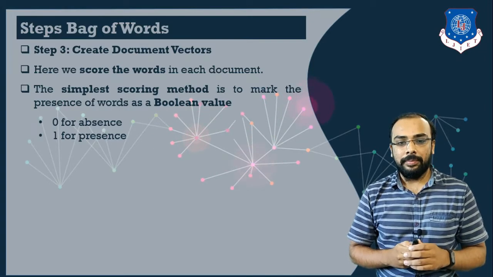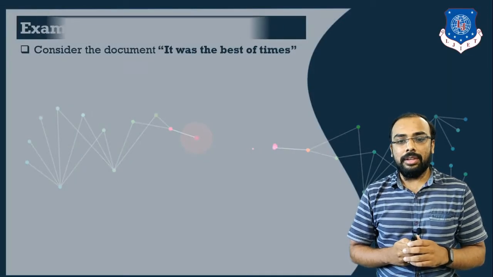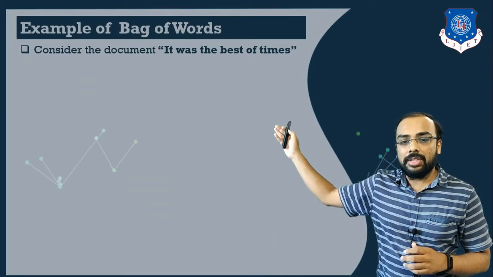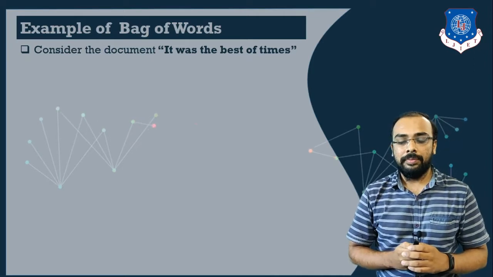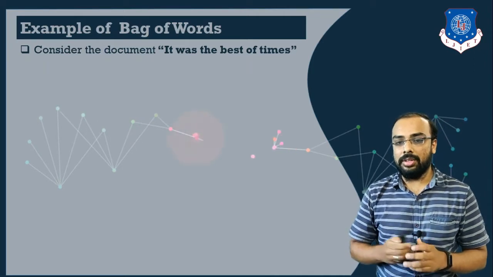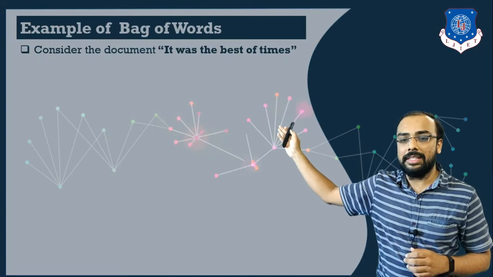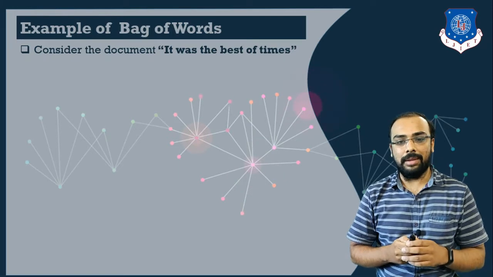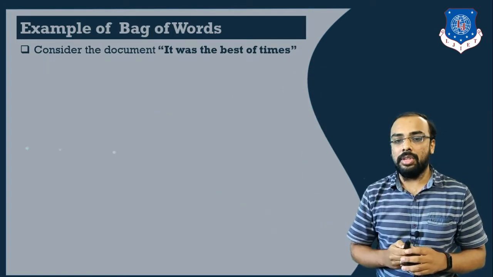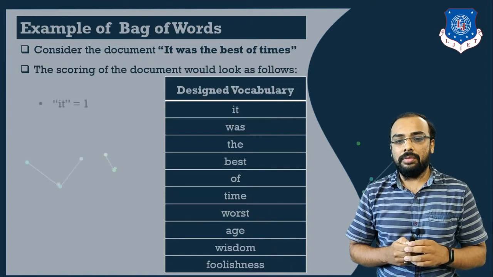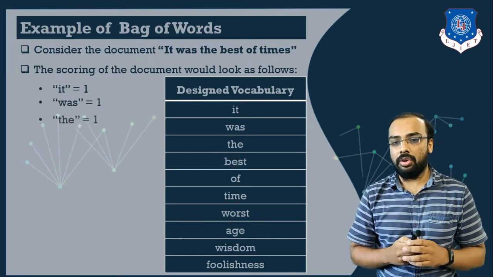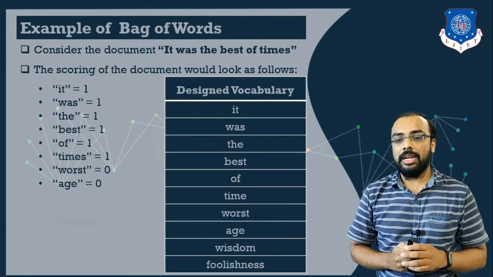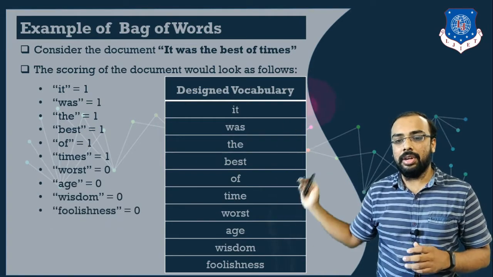Now the next step is we will consider a simple example with the help of which we will find the bag of words. So let us consider the following document. Here you can see I have taken, for simplicity, a single line: it was the best of times. Now what was the first step involved? The first step is we need to score this particular document. We have already designed this vocabulary. What was the vocabulary containing? It was containing 10 different unique words.